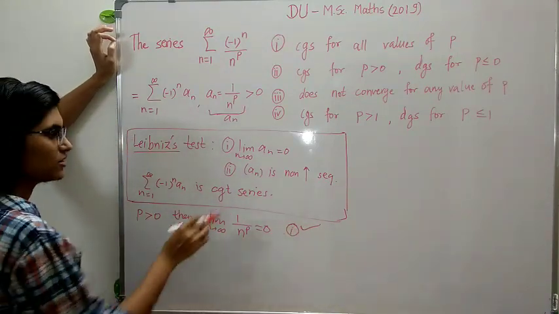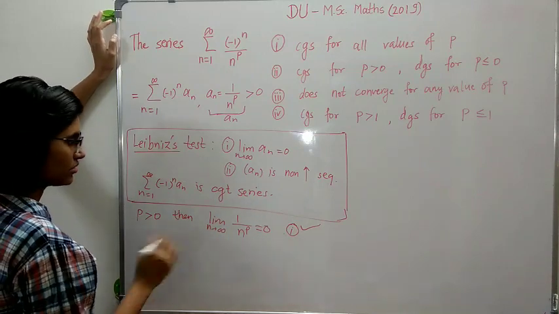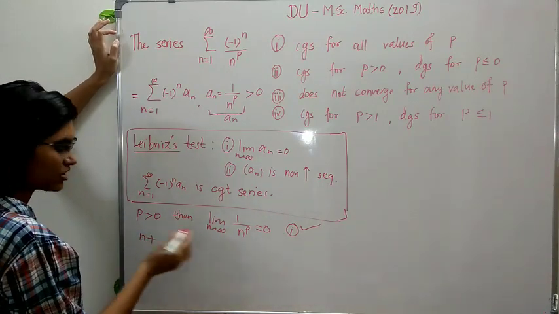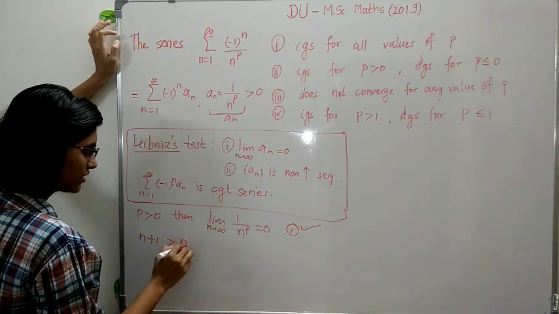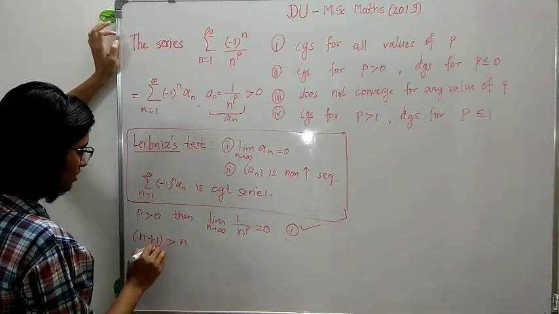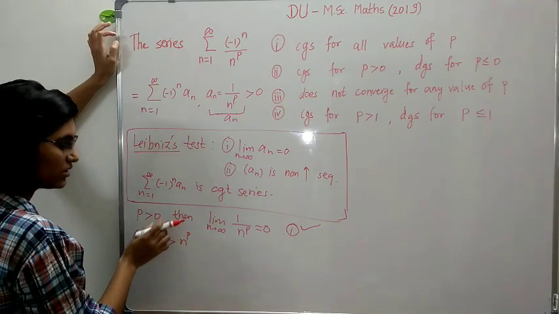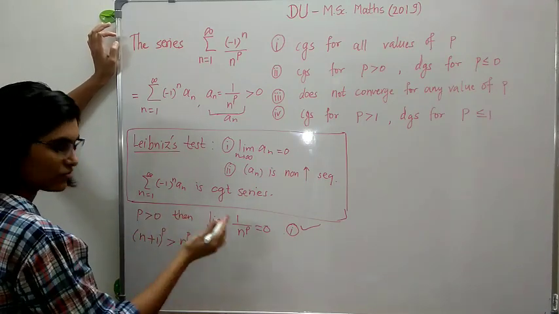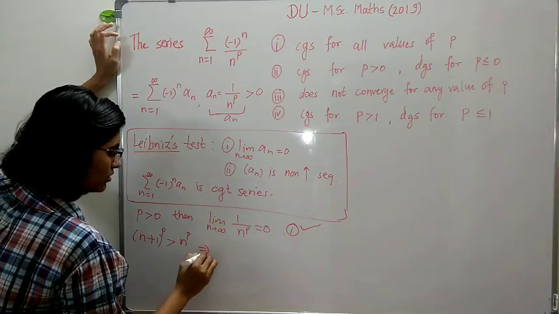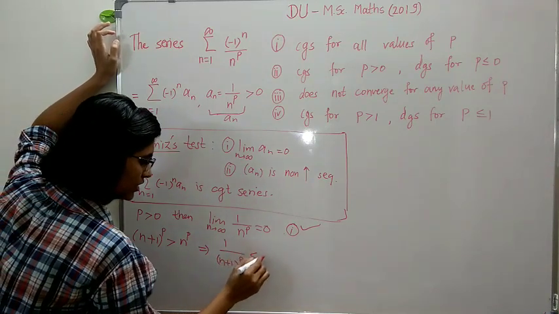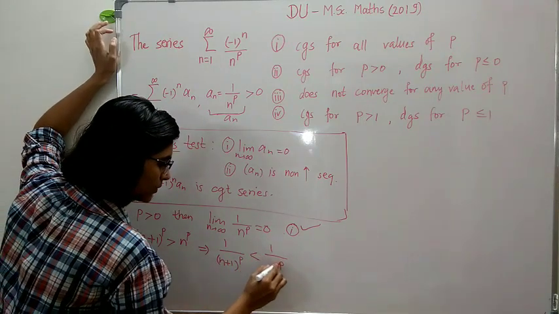Now let's check whether an is non-increasing or not. Let us take n from the natural numbers, so n plus 1 is strictly greater than n. Take the positive power, p is greater than 0, so n plus 1 raised to p is greater than n raised to p. Take the reciprocal, and you get 1 upon n plus 1 raised to p is less than 1 upon n raised to p.